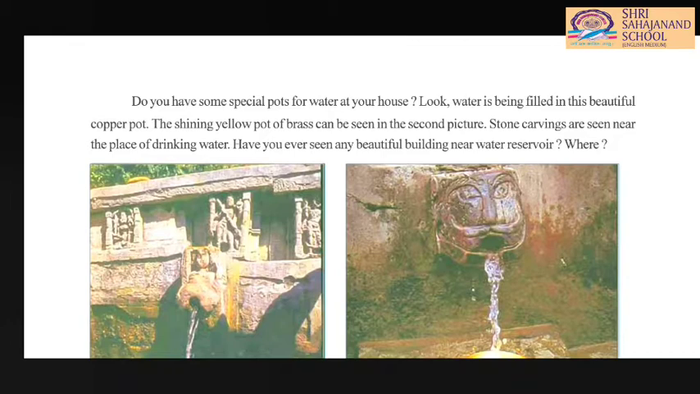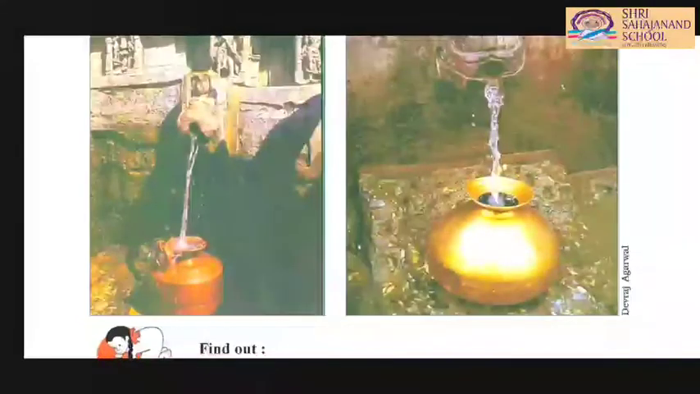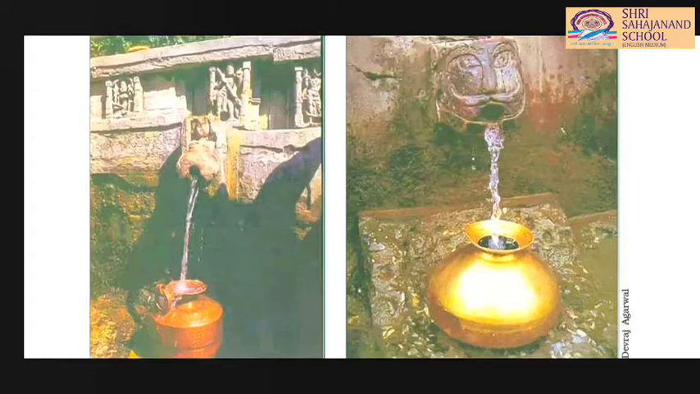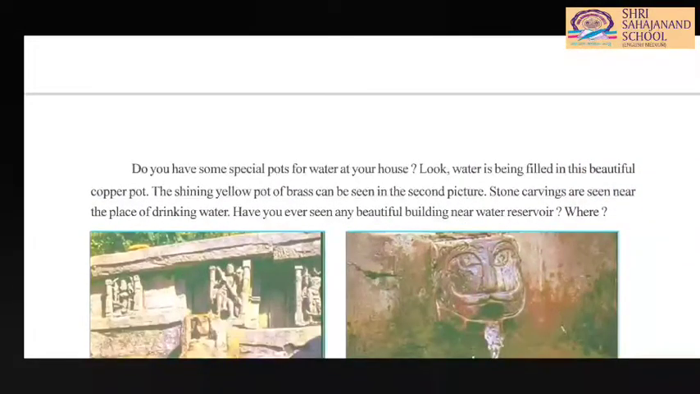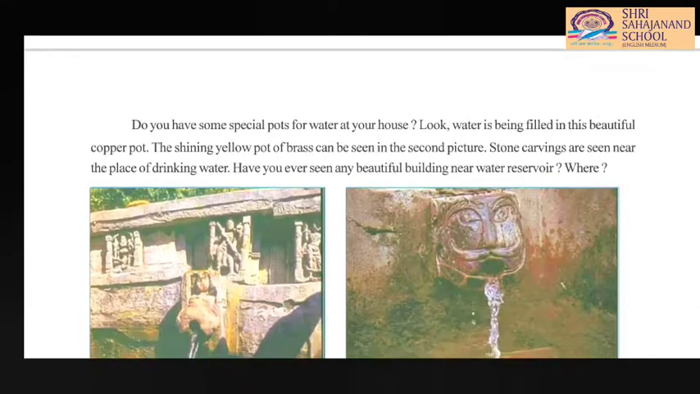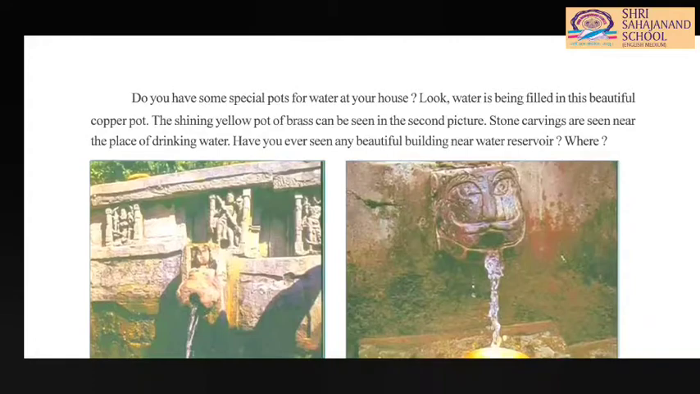The shining yellow pot of brass can be seen in the second picture. Okay, so in the first picture there is a copper pot, and in the second picture there is a brass pot. Okay, now moving ahead, stone carvings are seen near the places of drinking water. In both the pictures there are stone carvings.